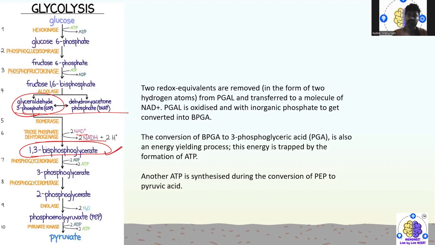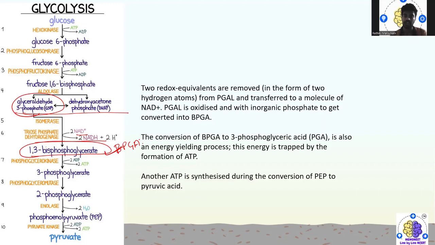After the formation of 1,3-bisphosphoglycerate, now it has to get converted into what? 1,3-bisphosphoglycerate is nothing but BPGA. So it has to get converted into PGA, that is nothing but 3-phosphoglyceric acid. 3-phosphoglyceric acid formation is also an energy-yielding process.